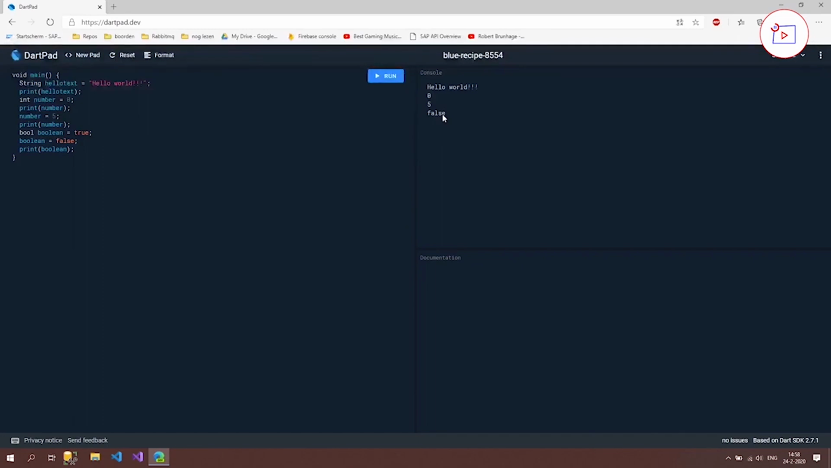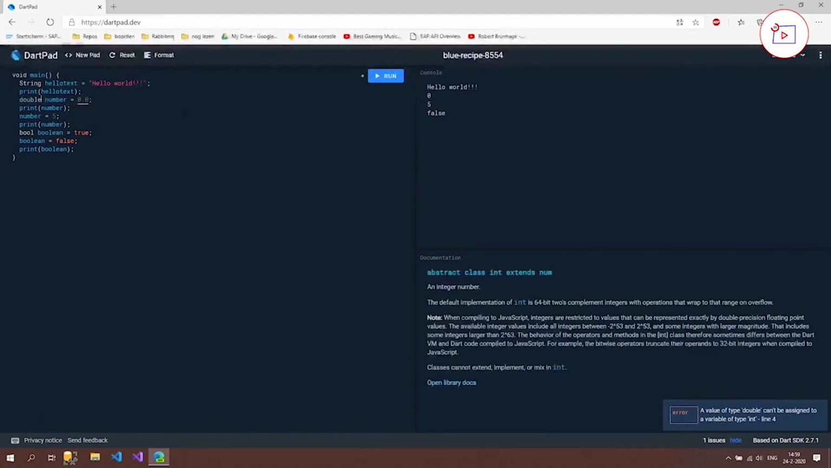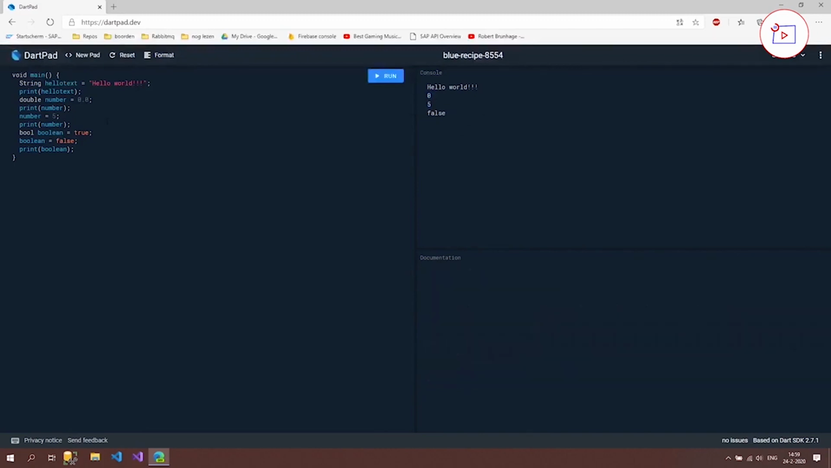And you also have other types like dates, datetimes, timestamps, and doubles. How doubles work is that these are numbers with a decimal. So if I type here .0, it's going to say that you can't put a double inside an int variable. But if I change this to a double and then press run, you can see it's still printing out the same. But if I change this to 0.4, then it would print out 0.4 instead of 0, as you can see.